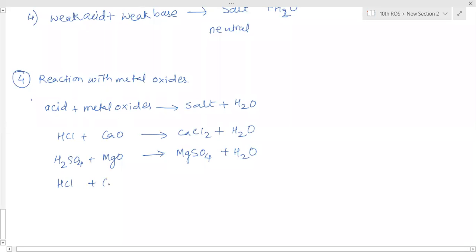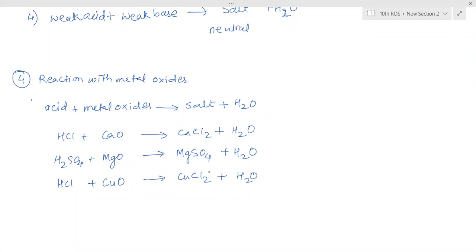Hydrochloric acid, when it reacts with copper oxide, the black-colored copper oxide, forms copper chloride plus water. So in all such cases, the salt and water are again formed. Here again there is formation of water, that means H plus ions combine with OH minus ions and form water. But here there is no base. Calcium oxide, magnesium oxide, copper oxide, when they react with acid, form water.